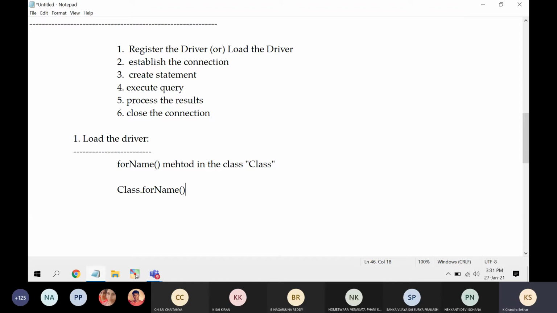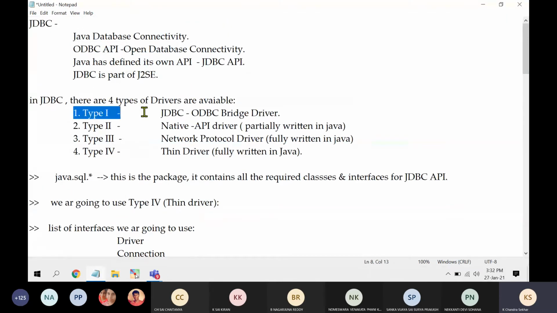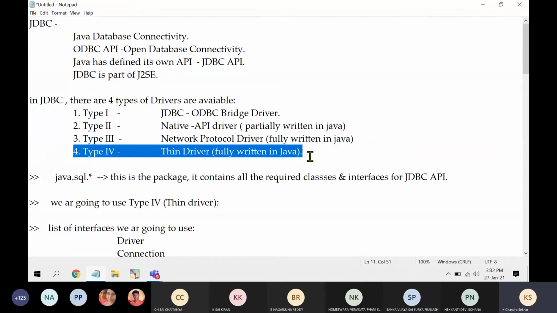But we have not mentioned the driver name. So how to provide the driver name? It depends on which type of driver you are using. There are four different types of drivers available. Among these four types, which is the driver name? Type 4 thin driver.